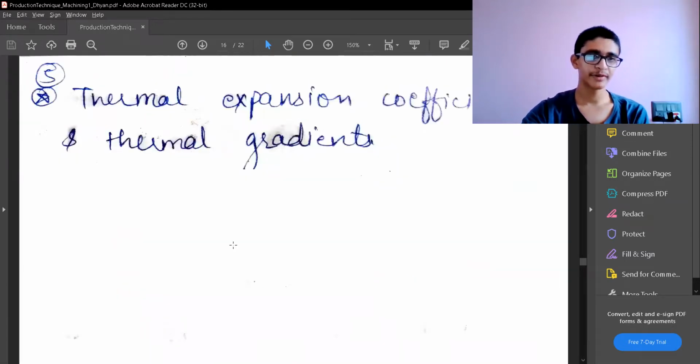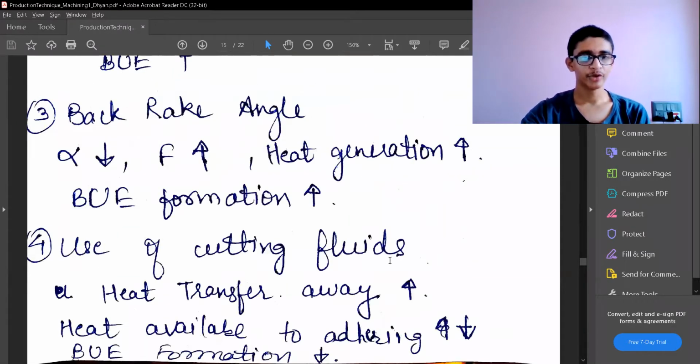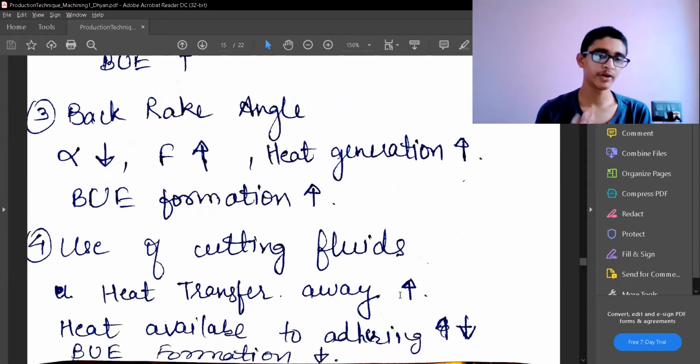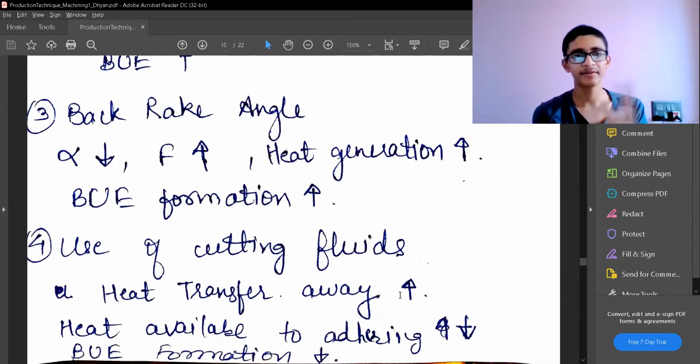Now let's come to the fourth factor, which is the use of cutting fluids. Heat transfer away from the chip is faster when we use a coolant fluid or cutting fluid. So less heat is available to the chip, and it is mostly taken away by the fluid which is coming, that is, the coolant fluid. So less heat is available for the chip to adhere back on the surface. So build up edge formation decreases.